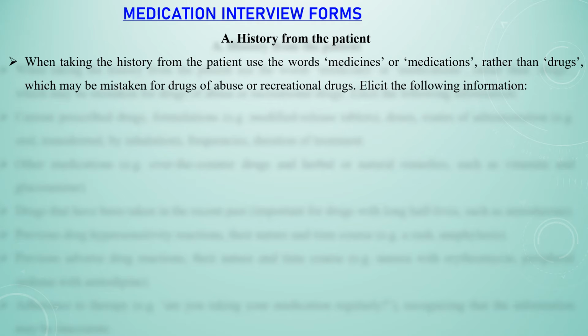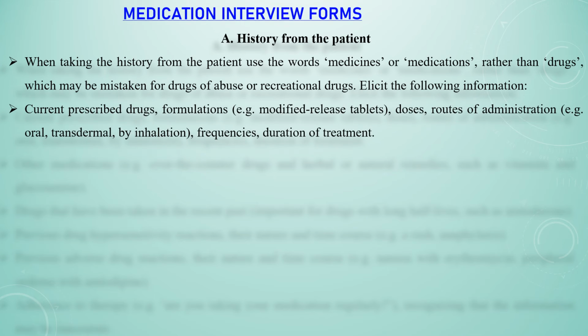So first of all, we need to take a history from the patient. When taking the history from the patient, use the word medicines rather than medication, or medication rather than drugs, which may be mistaken for a drug of abuse or recreational drug. That's why it is very important that we use the word medicines or medication while interviewing the patient for medication history. They will elicit the following information: current prescribing drugs or medication, formulation.